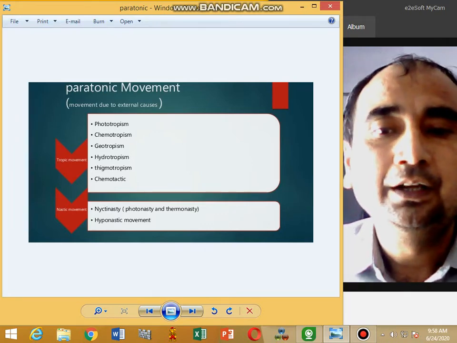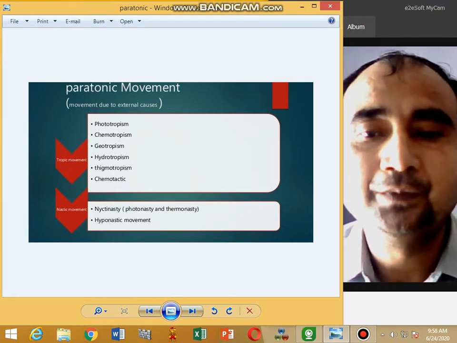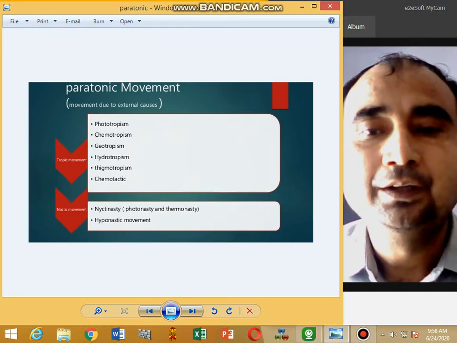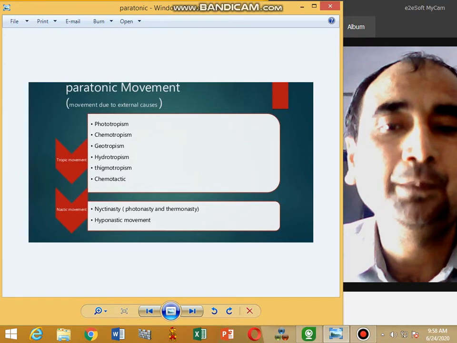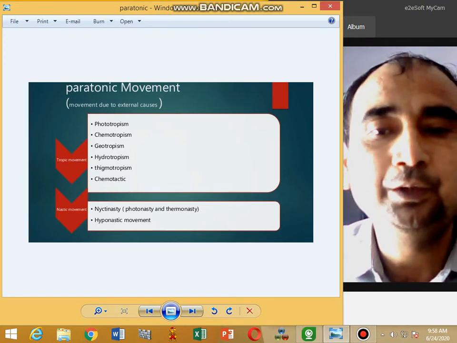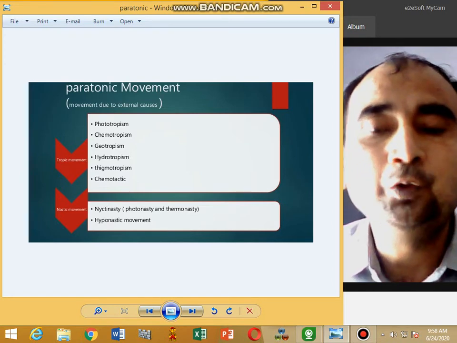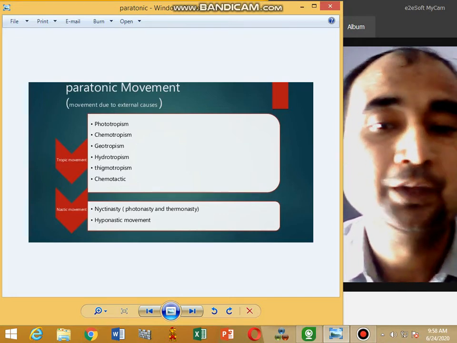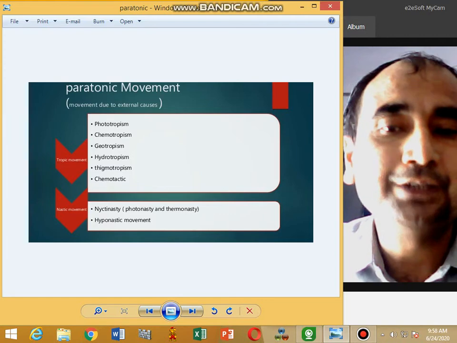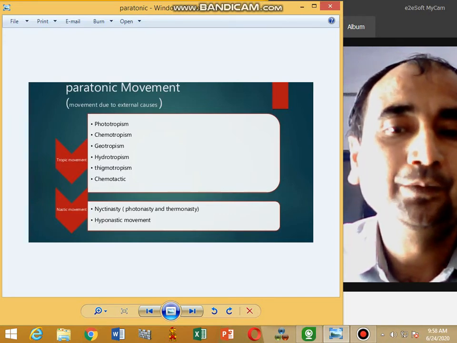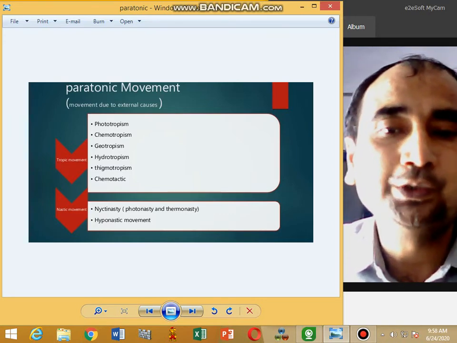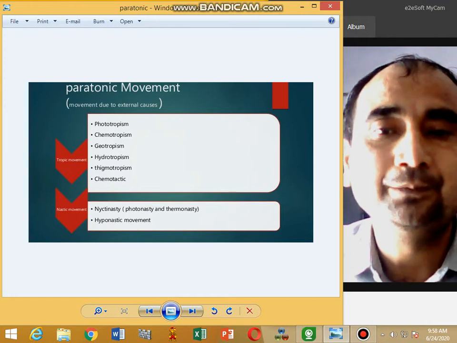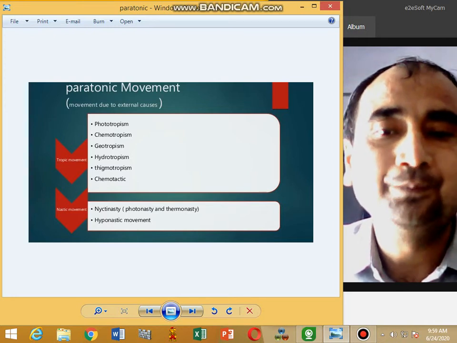Nyctinasty: these are due to external stimuli. These are because of differential growth and turgor pressure. They are further divided into photonasty. In photonasty, the photoperiod is the stimulus. The flowers open in the morning and close in the evening due to photonasty.